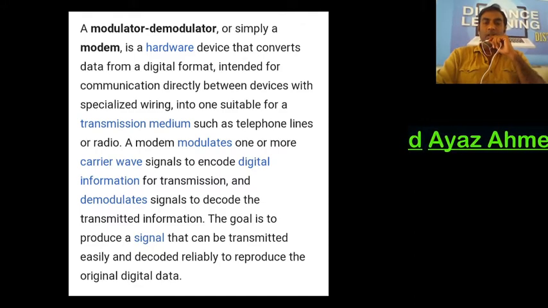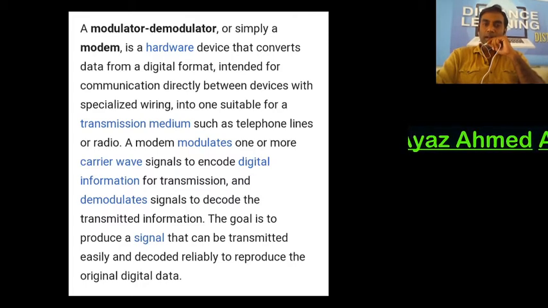Now friends, a modulator demodulator, or simply a modem, is a hardware device that converts data from a digital format intended for communication directly between devices with specialized wiring into one suitable for a transmission medium such as telephone lines or radio.